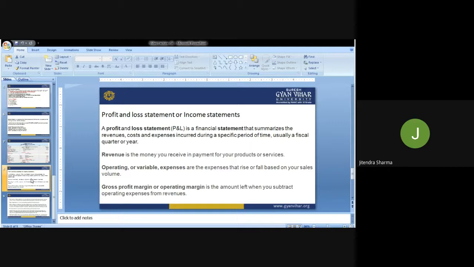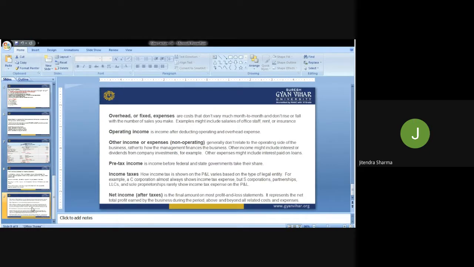Revenue is the money you receive in payment for your products or services. Operating or variable expenses are expenses that rise or fall based on your sales and volume. So these are the variable expenses, and the revenue is what we earn through the sales of the product or service. Then the gross profit margin or operating margin is the amount left when you subtract operating expenses from the revenue. When we subtract the operating or variable expenses from the revenue, this is called a profit or loss, depending on the situation.